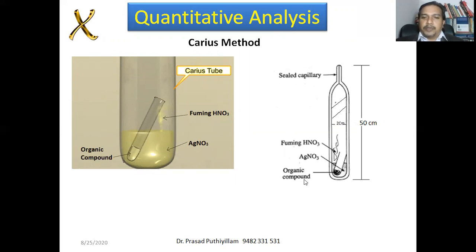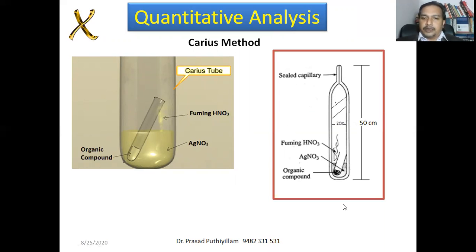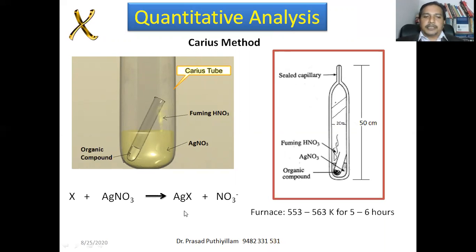Then it undergoes chemical reaction, which is kept in a heating chamber, heated in a furnace at 553 to 563 Kelvin for 5 to 6 hours. So the chemical reaction which is happening is: halogens react with silver nitrate, producing silver halide, and nitrate ions will be formed. So this AgX, the silver halide, will be collected in the Carius tube itself. Let the organic compound taken be m gram and the formed silver halide be m1 gram.